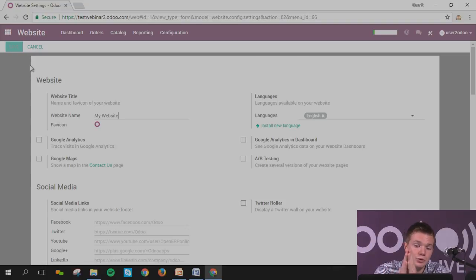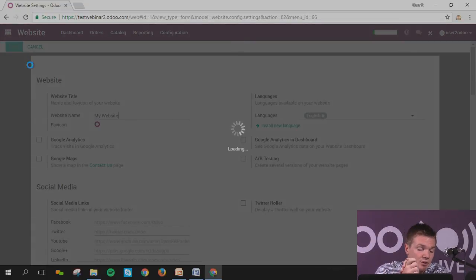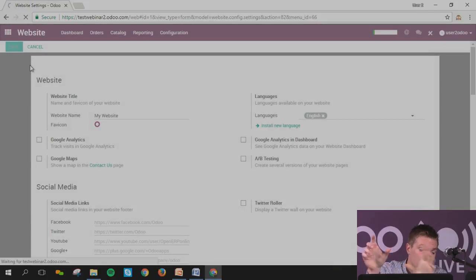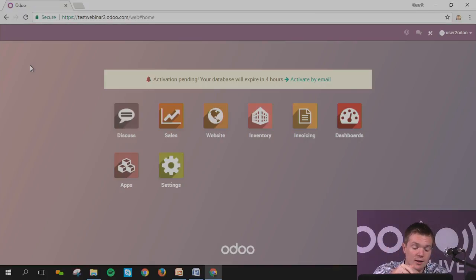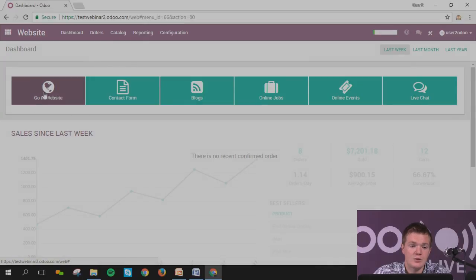So the first step now that we're going to do is configure the website. I will explain the drag and drop, and I will go into the specific editing menu. Afterwards I will configure a specific product to put it on my website. So now what I want to do is to edit my website. So I go to website.